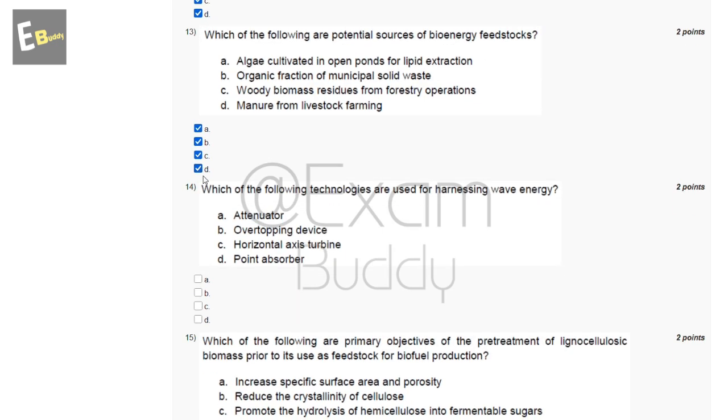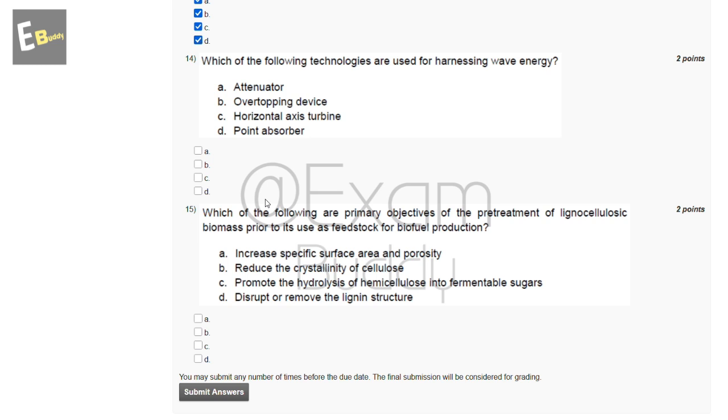Now the 14th question is, which of the following technologies are used for harnessing wave energy? So these are the options: attenuator, overtopping device, horizontal axis turbine, point absorber. So the answer of our 14th question is A, C, and D.